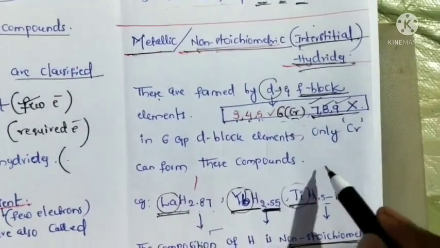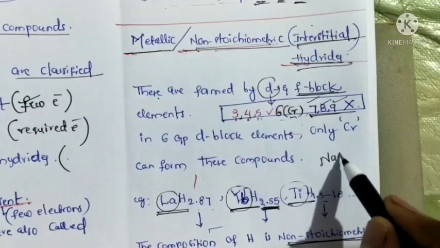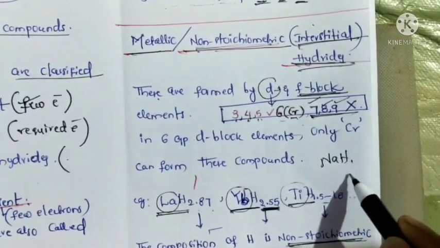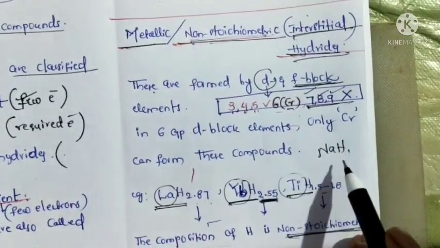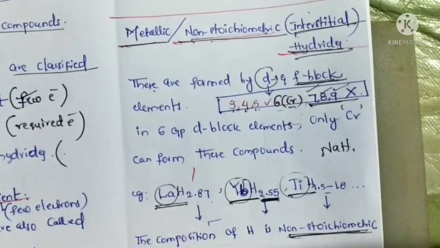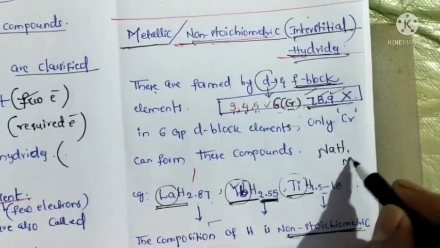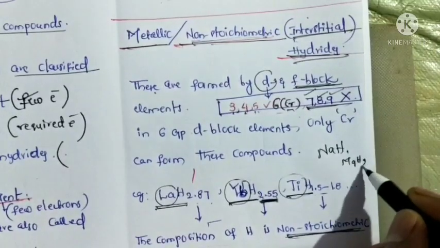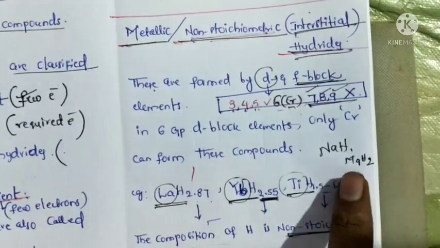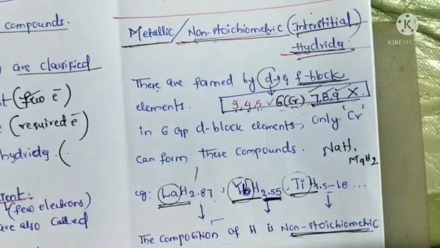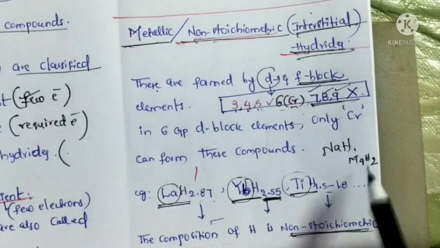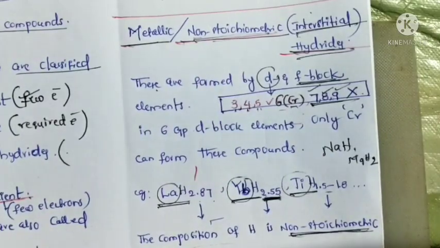For example, in sodium hydride, one hydrogen atom is a simple whole number, so it is stoichiometric. Magnesium hydride, how many hydrogen atoms? 2 hydrogen atoms. This is also stoichiometric.